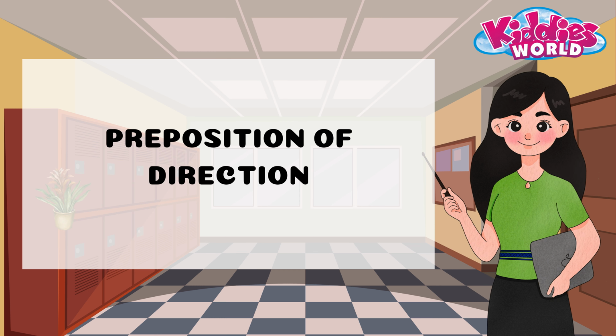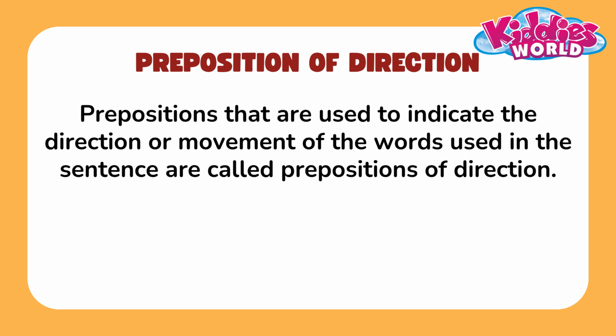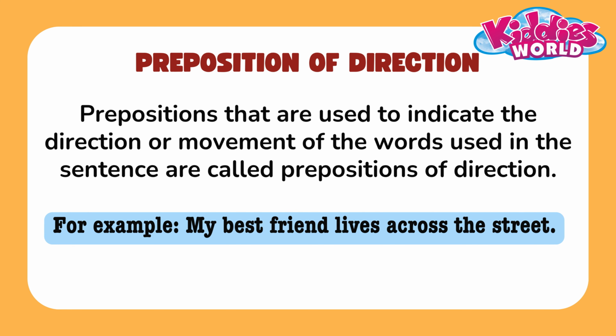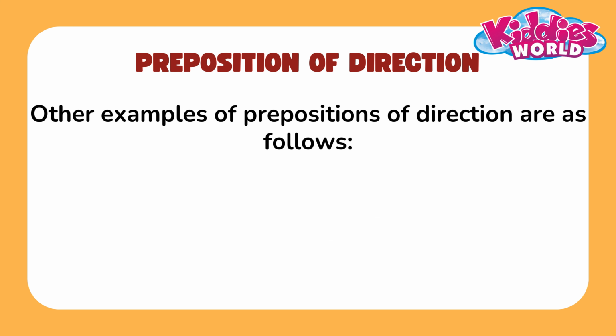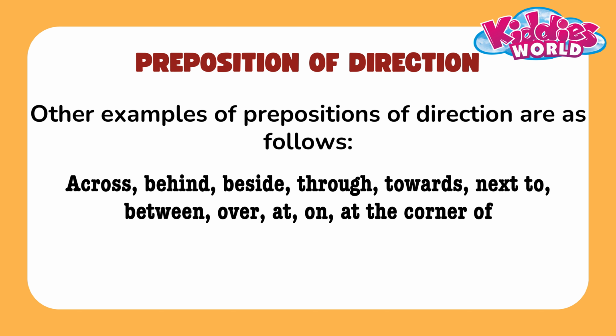Preposition of direction. Prepositions that are used to indicate the direction or movement of the words used in the sentence are called prepositions of direction. Check the example. Other examples of prepositions of direction are as follows: across, behind, beside, through, towards, next to, between, over, at, on, at the corner of.